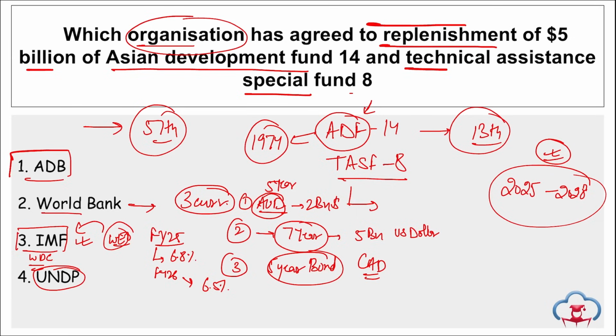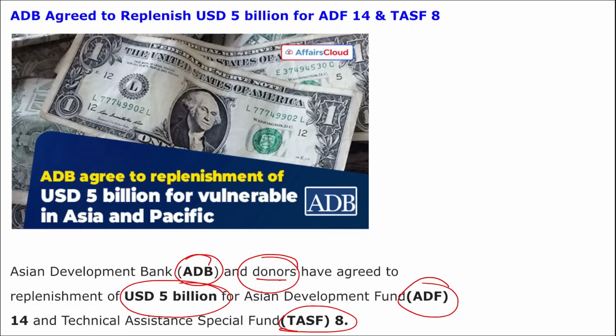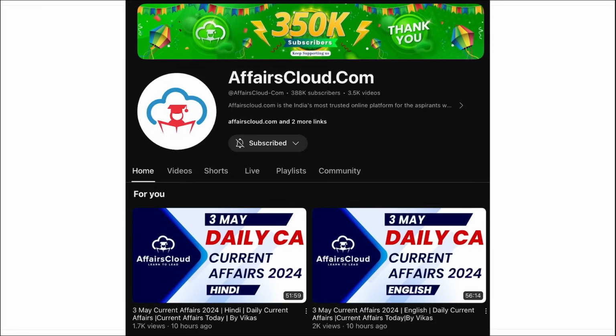Then if we talk about UNDP, United Nations Development Program, they have recently partnered with small island digital states, and they will be helping to digitize those areas. I repeat, the United Nations Development Program partnered with the small island digital states, and they will be helping in the digitization of those areas. Moving on, this was an important question.